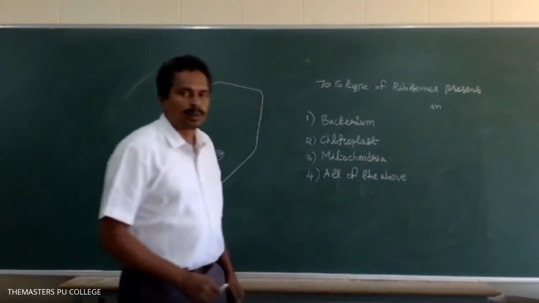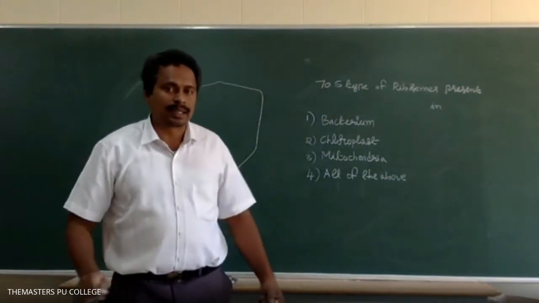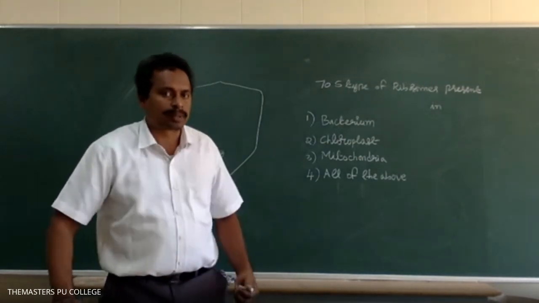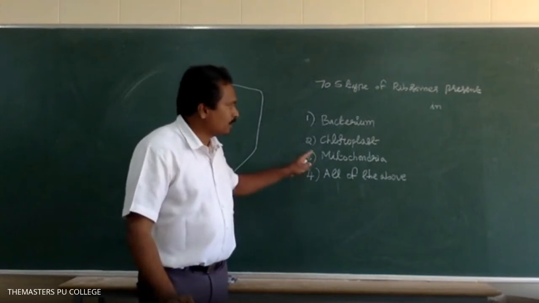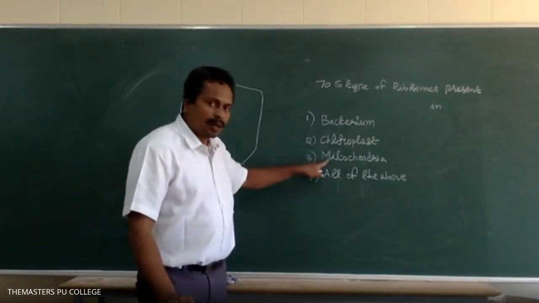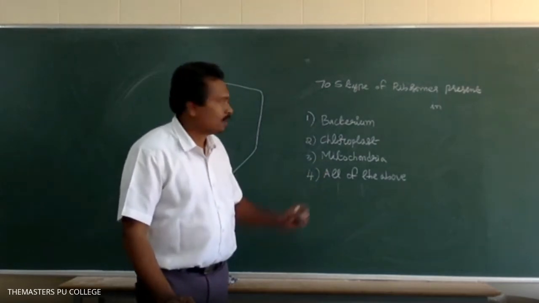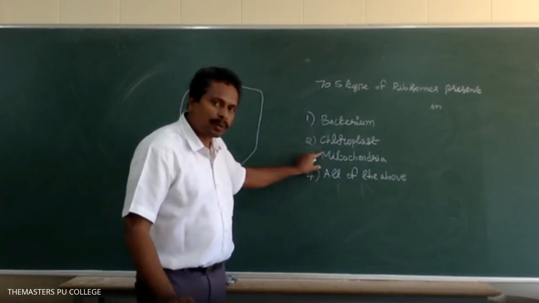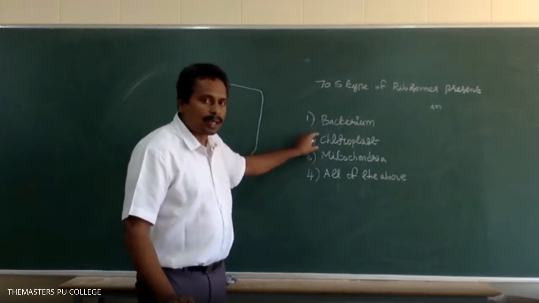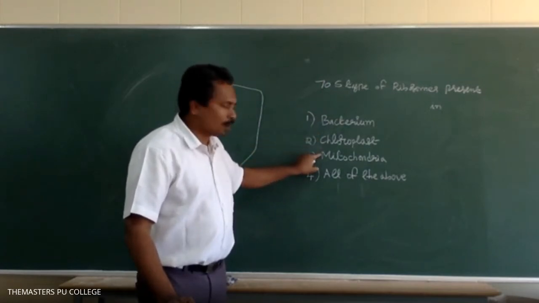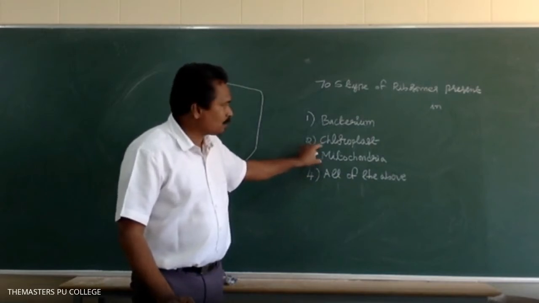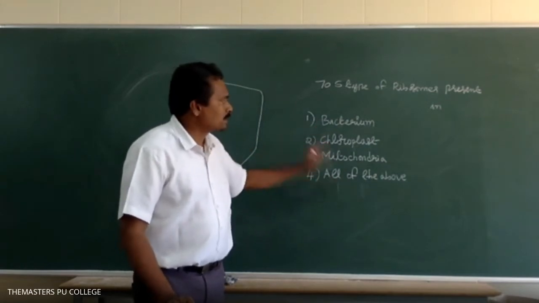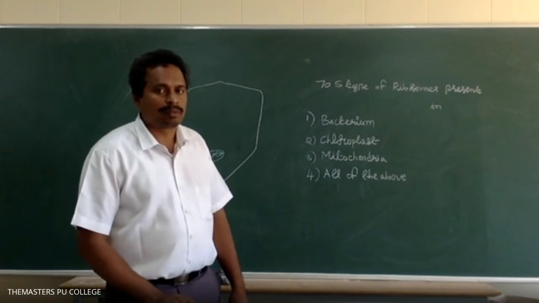Yes, bacterium, chloroplast, mitochondria. In prokaryotic cells, bacteria are one of the examples of prokaryotes, and the 70S type of ribosomes are present. Whereas in eukaryotic cells, the cell organelles chloroplast and mitochondria also have the 70S type of ribosomes. So the fourth option is the correct answer. Chloroplast and mitochondria are organelles, bacterium is an organism. All these have 70S type of ribosomes.